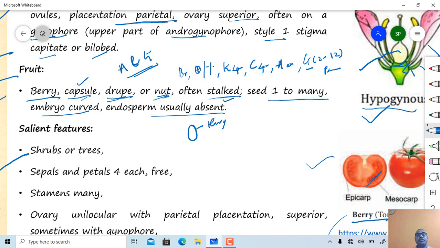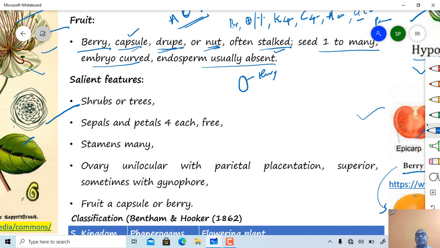About habit: shrub or tree. Sepals and petals 4, free. Stamens many. Ovary unilocular, parietal placentation, superior, and sometimes with gynophore. Fruit capsule or berry type.